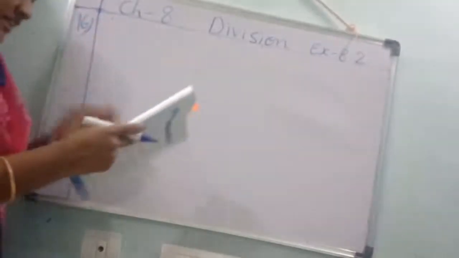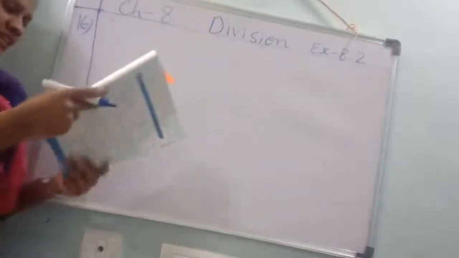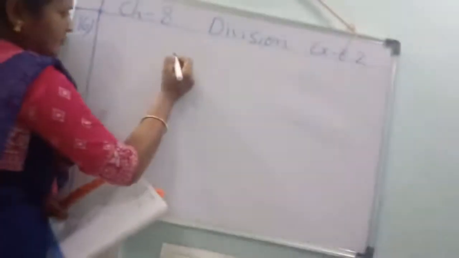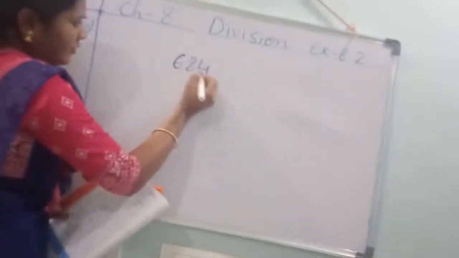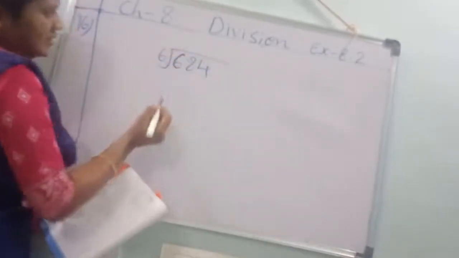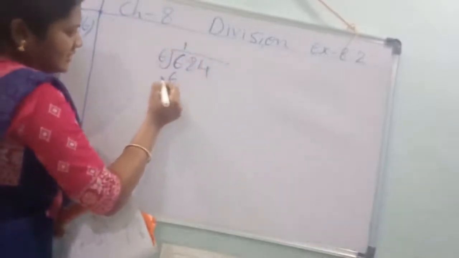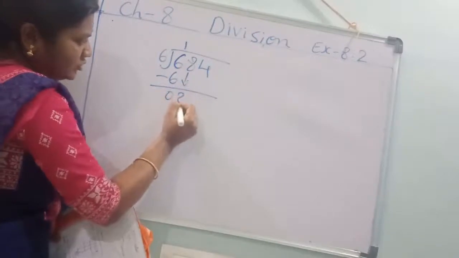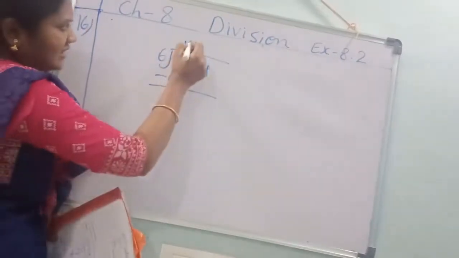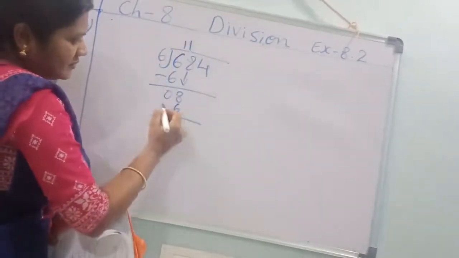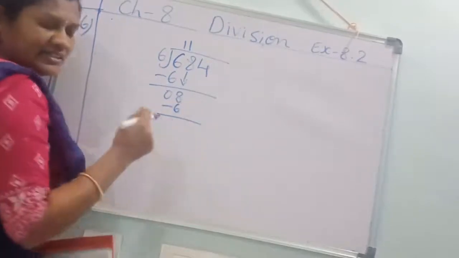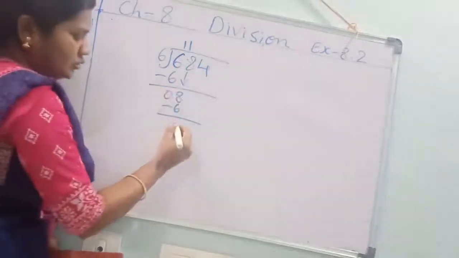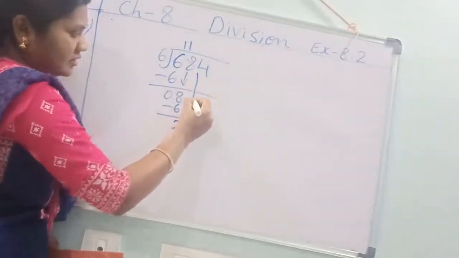See, divide 684 by 6 and check your answer. 684 by 6. 6 ones are 6. 6 minus 6, 0. This 8 you should take down. 6 ones are 6. 8 minus 6. From 6 you should count up to 8: 7, 8. 2. This one you should take down.